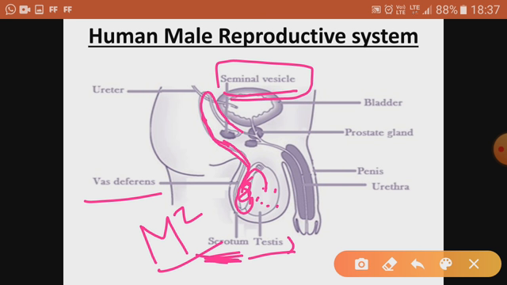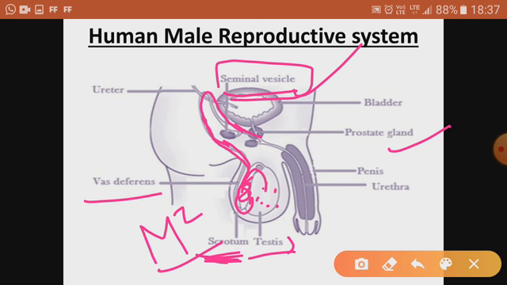Now the sperm moves ahead. Sorry, now it is not sperm, it is semen, because now it has got the alkaline fluid. And who has added the alkaline fluid? The seminal vesicle, the gland present in this reproductive system. Another gland, the prostate gland, does the same thing. It again adds alkaline fluid to the semen, increases the motility and provides nourishment to the sperm.